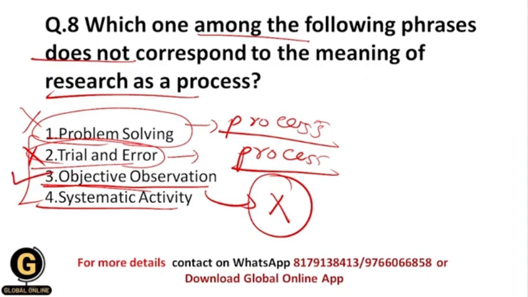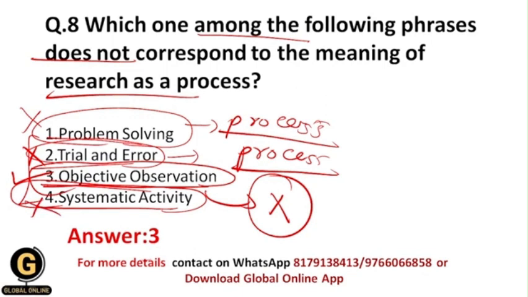So objective observation is a part of a research process. It is not a whole research process, and that's why the correct answer to this question is 3. And now systematic activity, obviously through this word you can understand that this is a whole process and it corresponds to the meaning of research as a whole process, so this is again eliminated, and that's why the correct answer is 3.